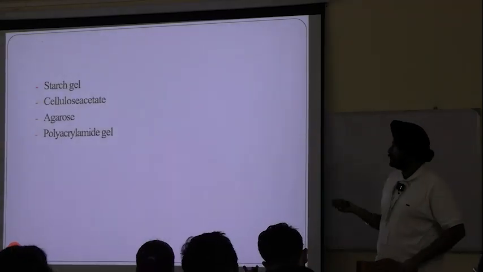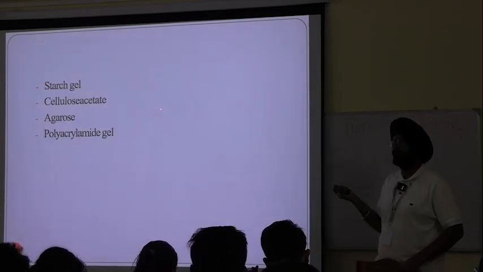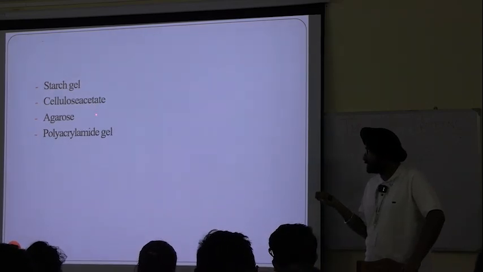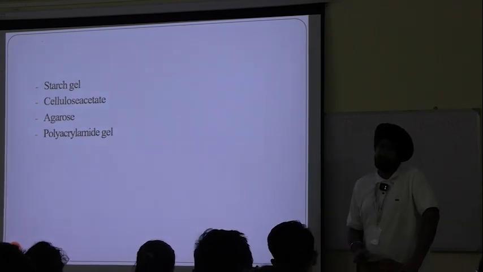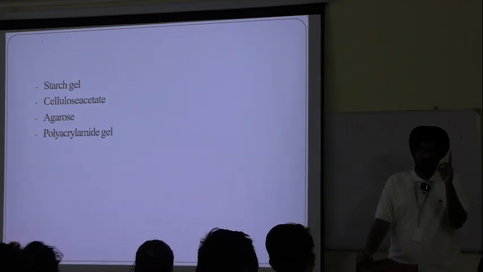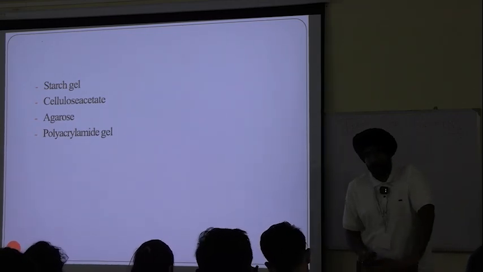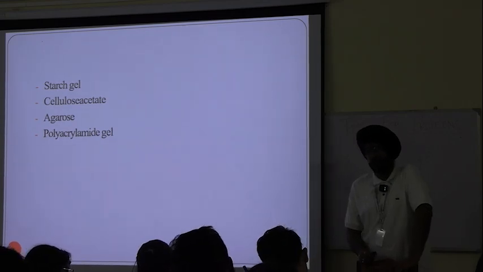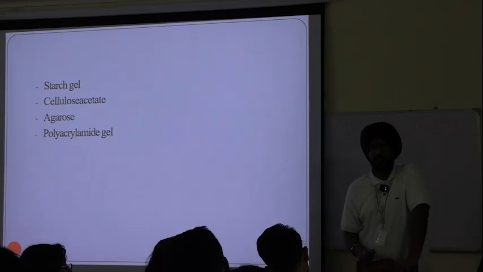Examples. You must have heard all of these. Starch gel. These are examples of support medium. Number 1, starch gel. Second, cellulose acetate. Number 3, agarose. And number 4, polyacrylamide gel. These are the examples of support media. And what are the examples of buffer? Phosphate buffer. You will study in physiology and biochemistry later also, the buffer action of the body.